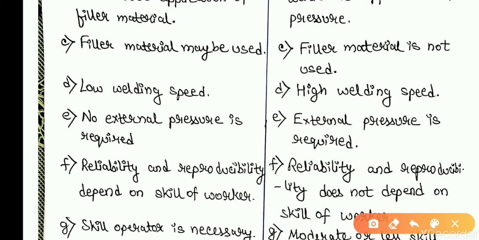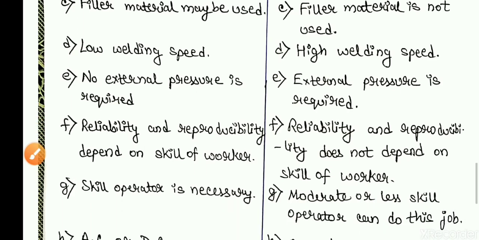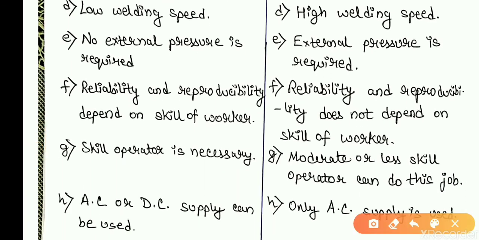Next comes point number 5. Under arc welding, no external pressure is required, whereas in resistance welding, external pressure is required.